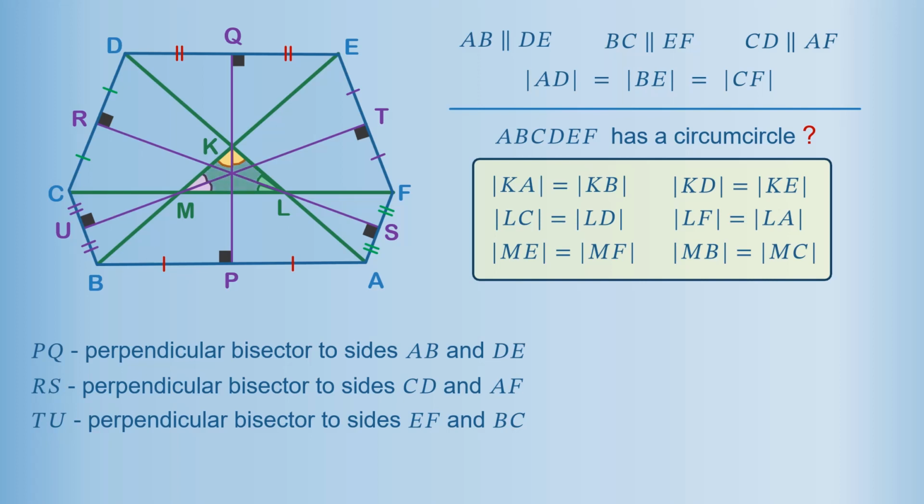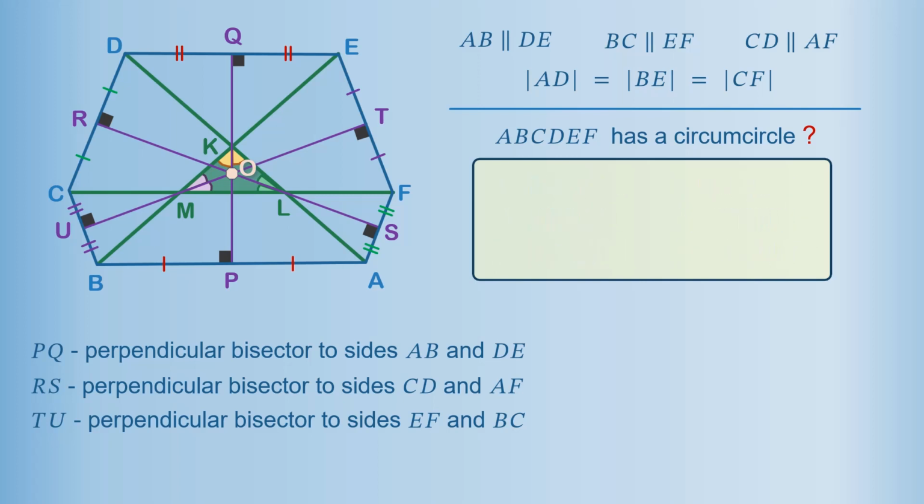Now, the culmination part of the proof. All three bisectors in triangle KLM meet at a single point, point O. Since we no longer need the equalities in the box, let's wipe them out and see what we can write instead. Point O belongs to segment PQ, and segment PQ is the perpendicular bisector to sides AB and DE. Therefore, point O is equidistant to endpoints of side AB, segment OA equals segment OB, and point O is also equidistant to endpoints of side DE. Segment OD equals segment OE.